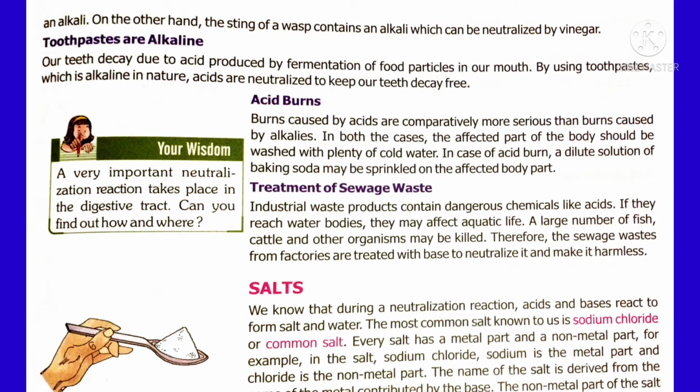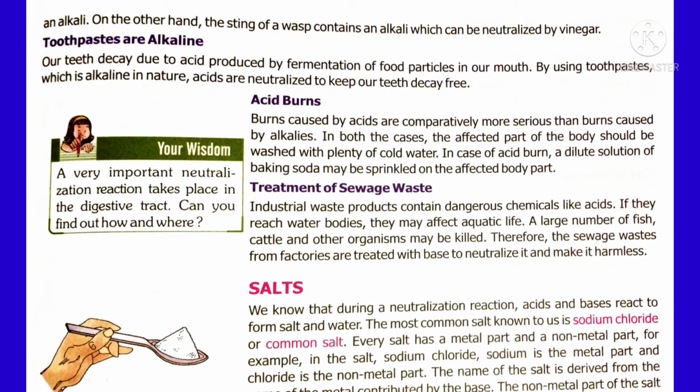The next application is treatment of sewage waste. The waste eliminated from industry contains acid, much acid. If this sewage is not treated, what happens? It reaches water bodies like rivers, ponds, etc. At last, all the organisms living in the water bodies will die. So what should be done? It has to be treated. That sewage waste, which is rich in acid, should be treated by applying alkali. Thus the waste will be neutralized, so it does not cause any harm to the organisms.